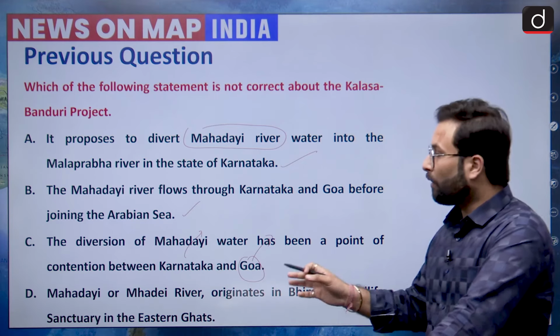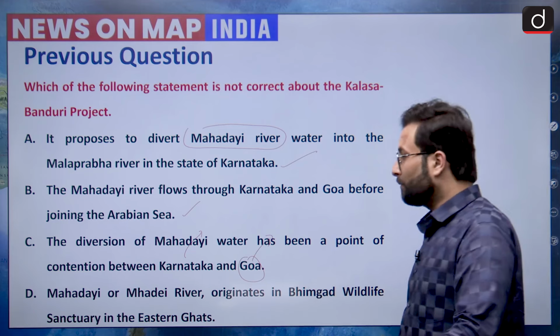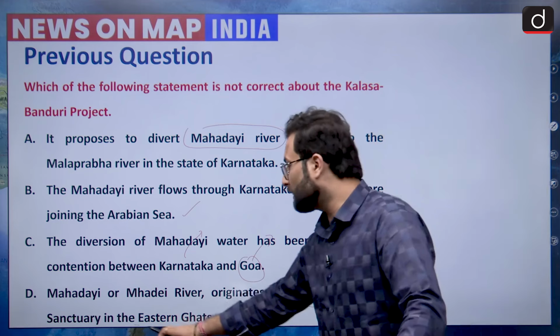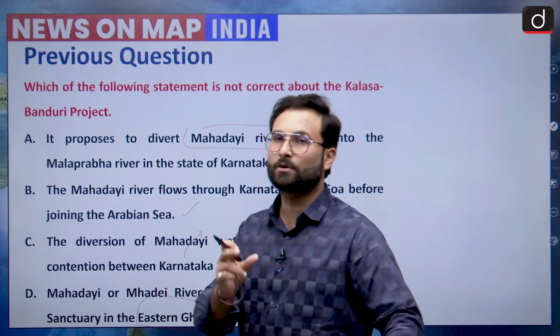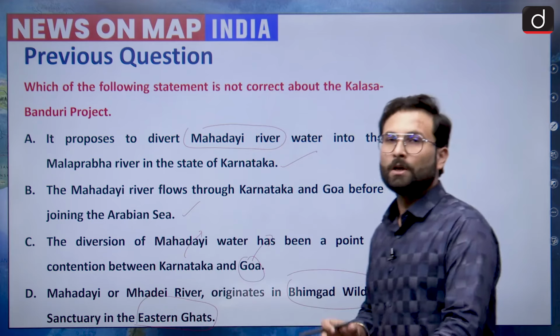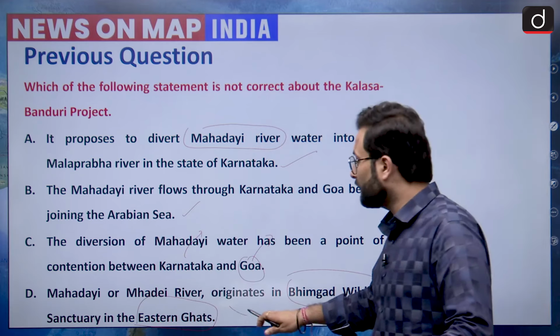Now option D says the Mahadayi river originates in Bhimgad Wildlife Sanctuary in the Eastern Ghats. When we are talking about states like Goa and Karnataka, they are on the Western Ghats and not the Eastern Ghats. So definitely we can say that this statement is incorrect.